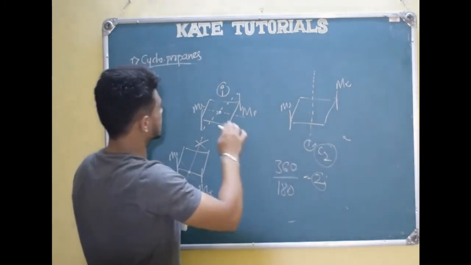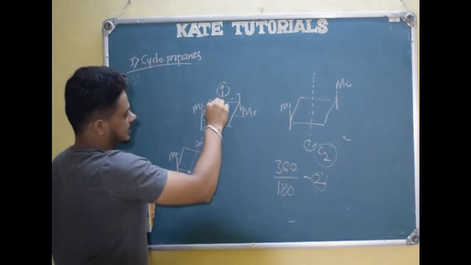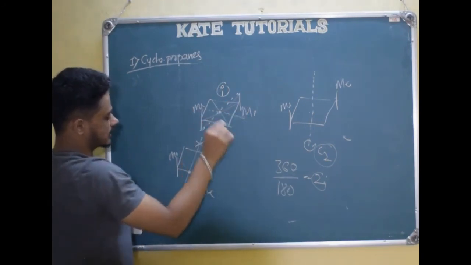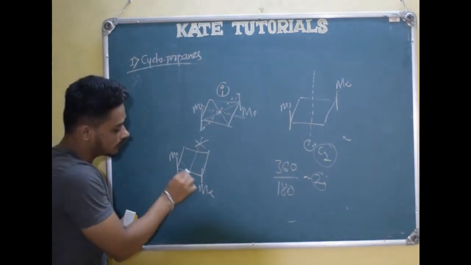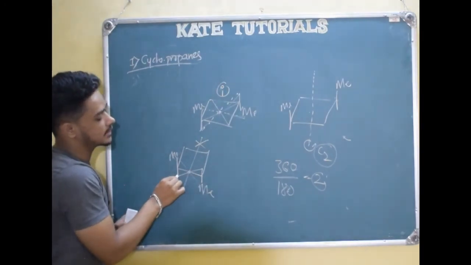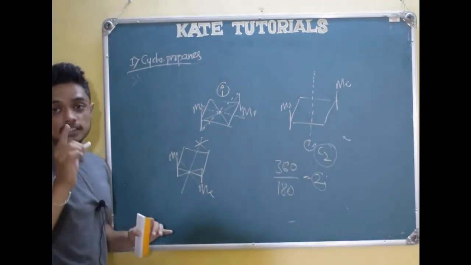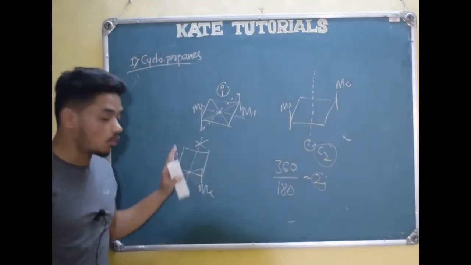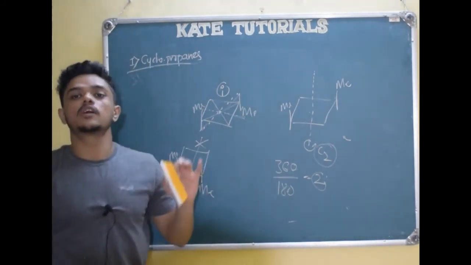See here, where is the center of symmetry? See, this carbon is center, this carbon is center. For this methyl also center, for this hydrogen is also center. Here what happens? Only for methyl it will be center, hydrogen it will be center, not for this carbon. Center of symmetry means it should be center for all the atoms. That is, the whole molecule should have a center of symmetry, right?